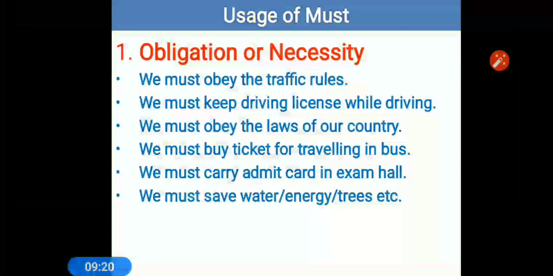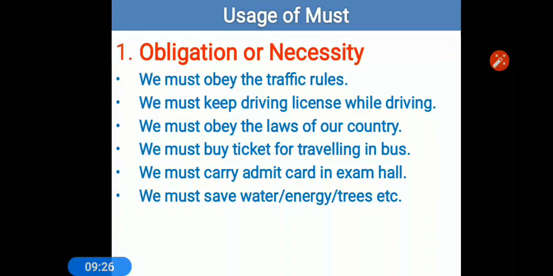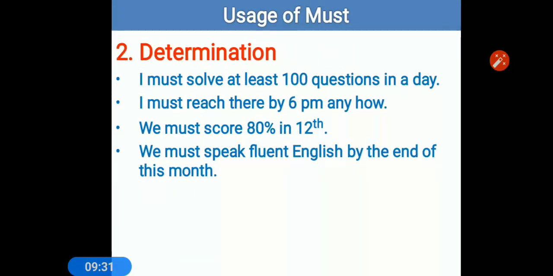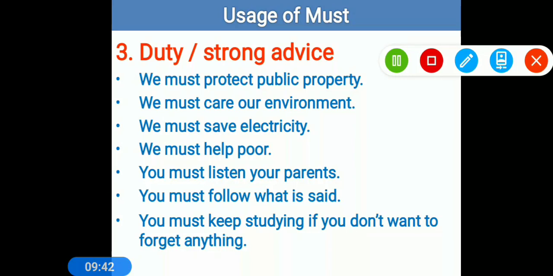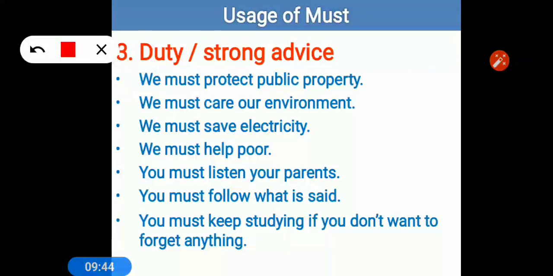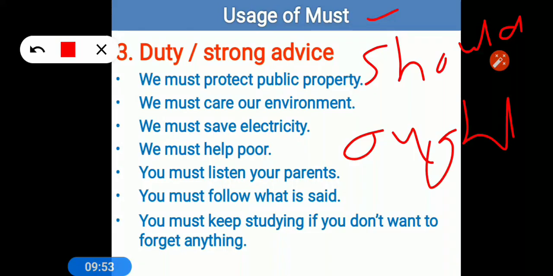Next one, you see must. Must is used for obligation and necessity. Wherever compulsory is there or which is necessity, then we use must. Must is used for determination, drid sankalp, which is our determination, then we use must. It is used for strong advice and duty. Now point is here that for duty how many models are used? For duty 3 models are used. One is must, one is should, and one is ought to. Ought to is also used for duty. But in all three, what is the difference? I'll tell you in the next slides.